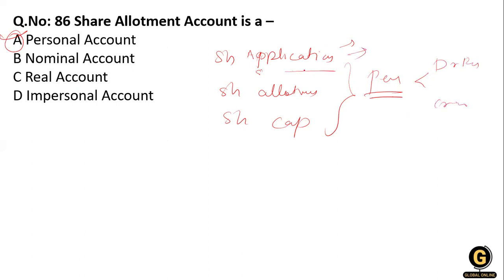So when we take an entry of due application, we debit the receiver, the application account, and then we credit the giver. That's why it is a personal account. Clear?